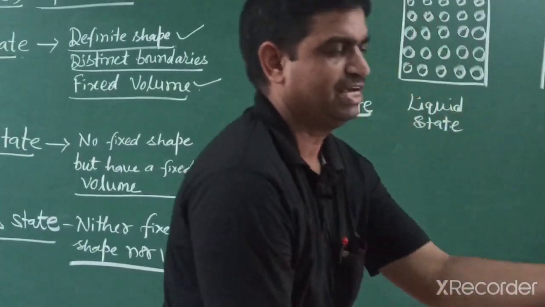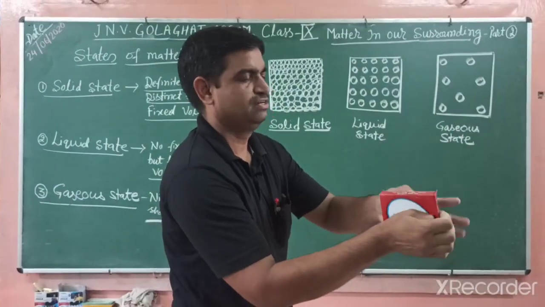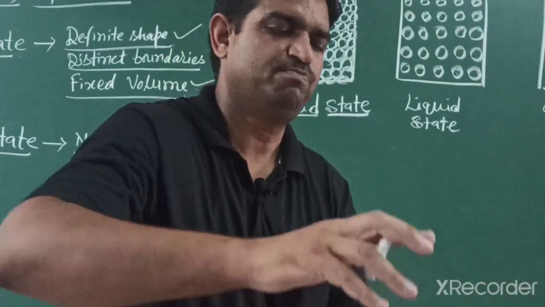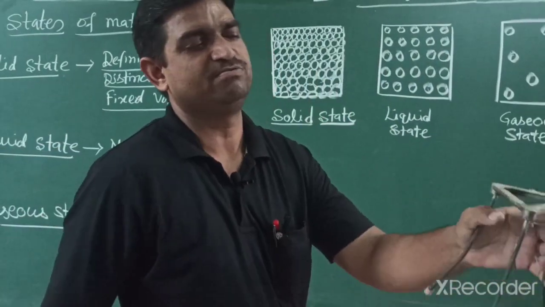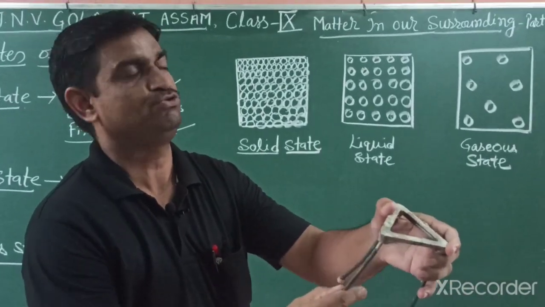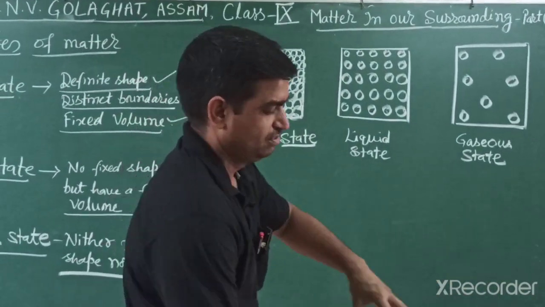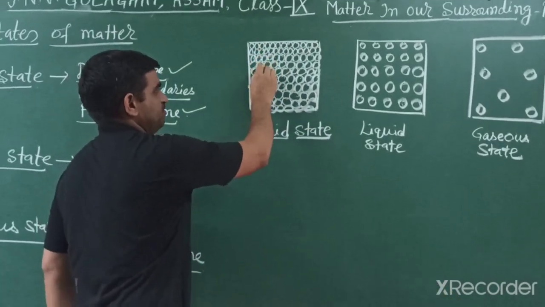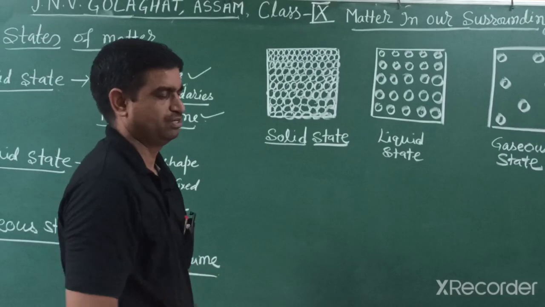For example, this has a fixed boundary, and when we apply pressure, these compounds are not compressed. Why? Because the particles are very near to each other, so the space between particles is very, very little, and they are not compressed.